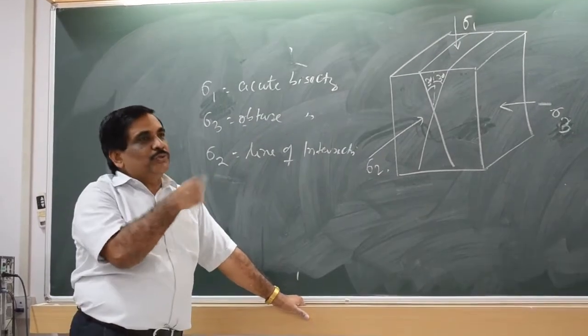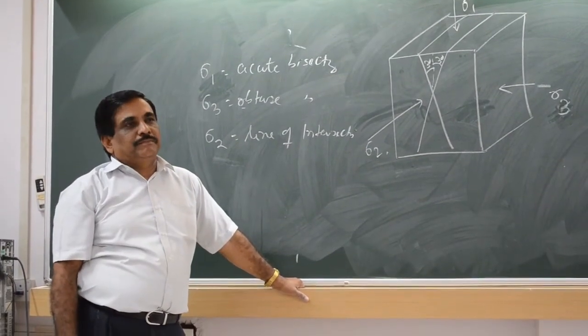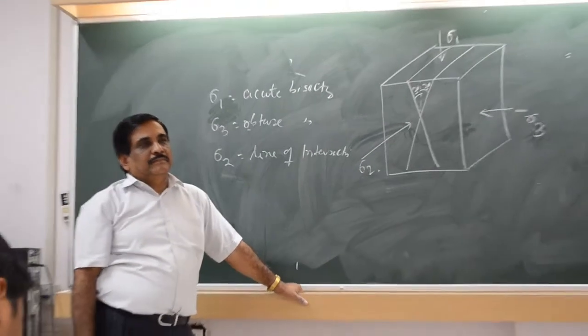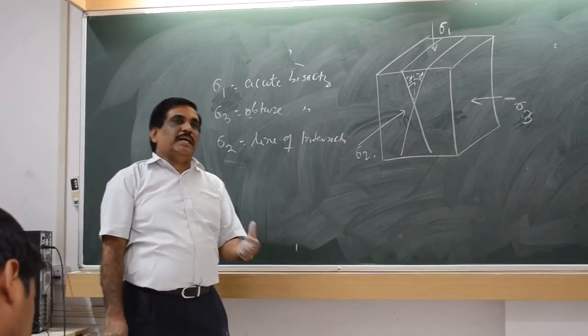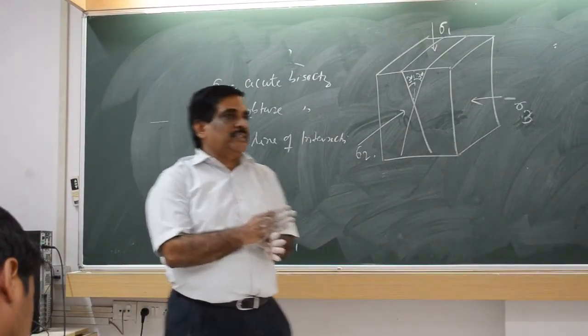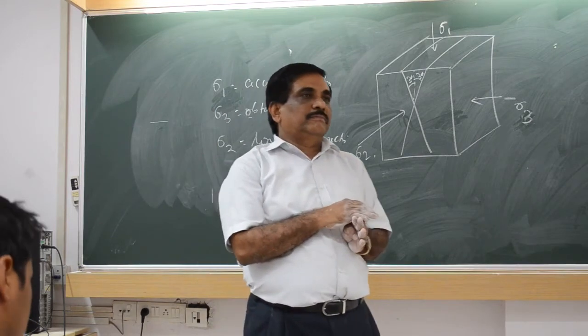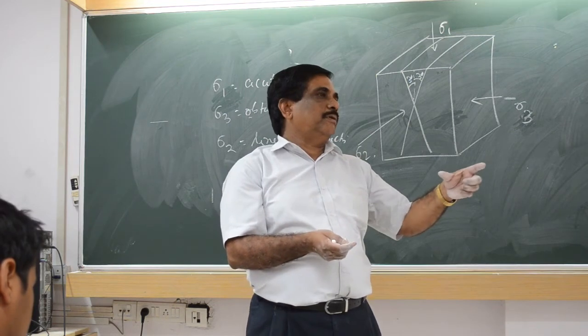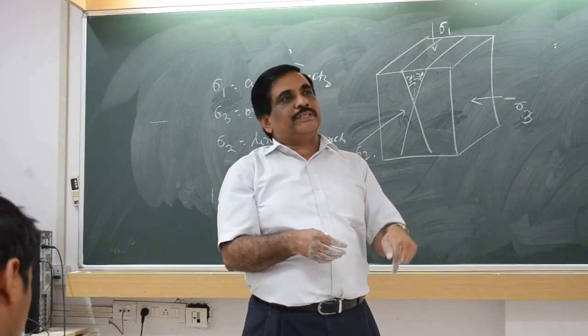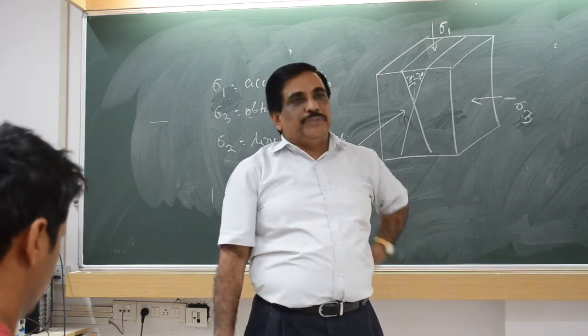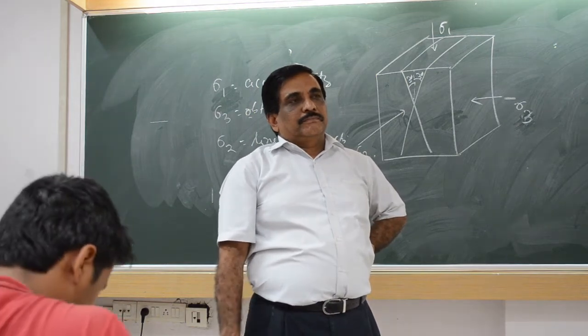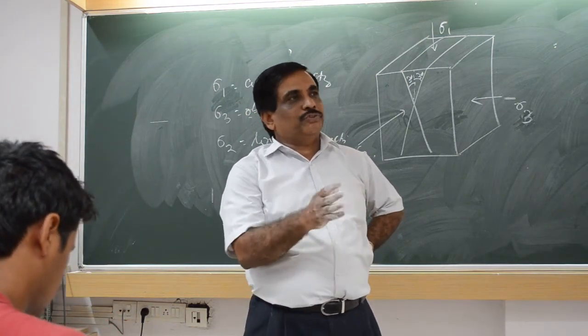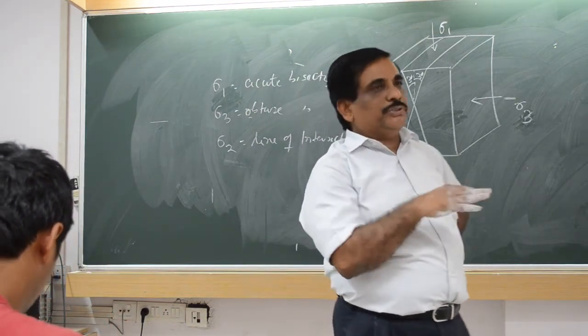These things we will now show in the Mohr envelope. Understood? So if somebody asks you, and you are getting two fractures in the field, you measure the acute angle, find sigma 1. Sigma 2 is the line of intersection. From the stereo net you can do it. How those fractures will appear, all those things I'll tell you next class.